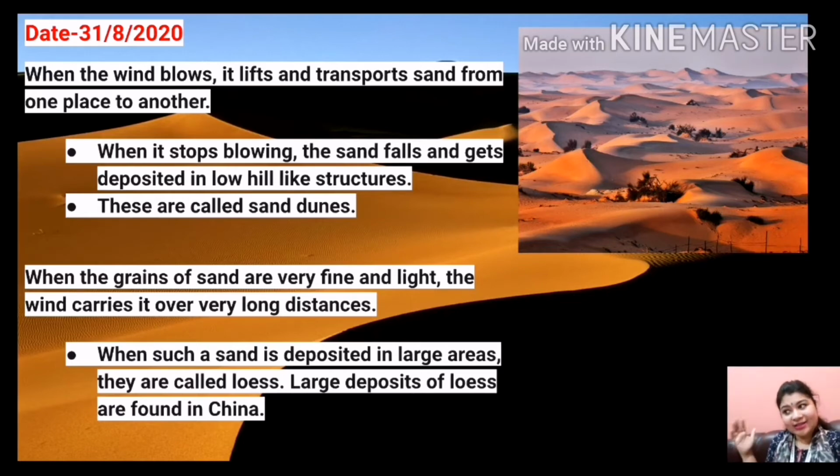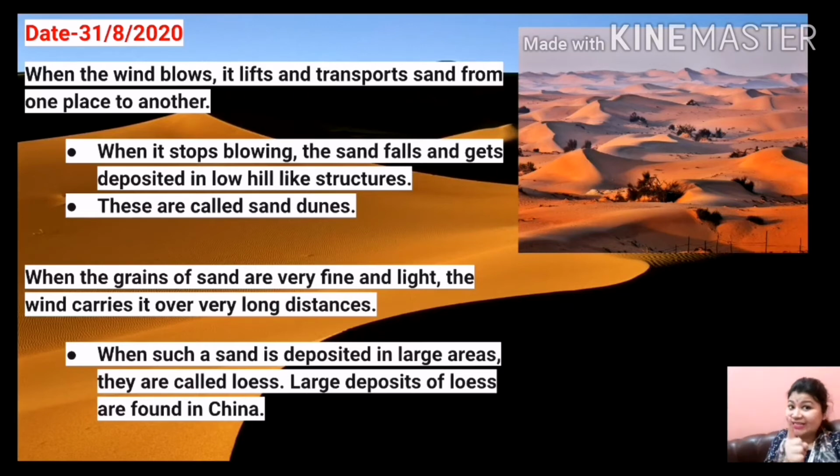But at a certain point the wind stops blowing, and what happens? The sand gets deposited in a particular area, and in that area there is formation of low hills, and these low hill-like structures are called sand dunes.